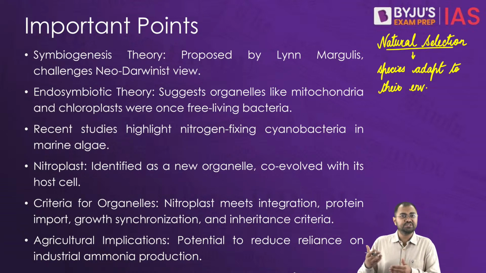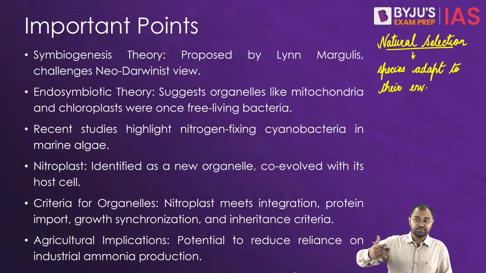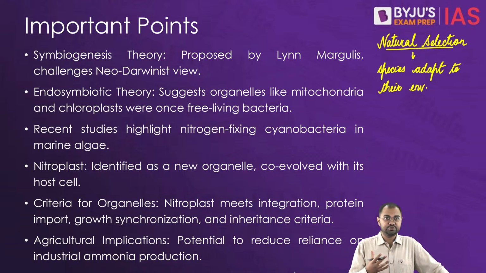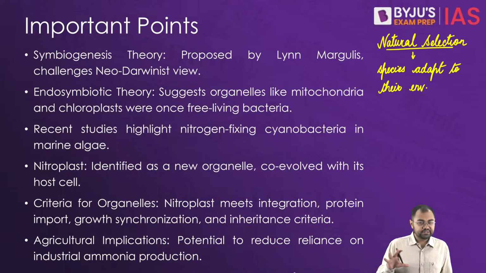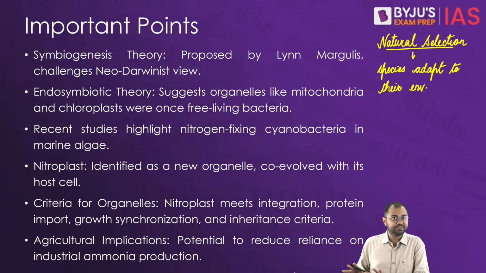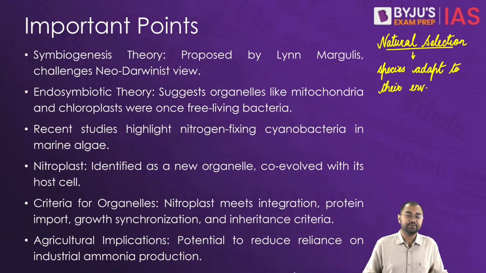So in many of the species we have seen, and you have read about a lot of species, over hundreds of years, thousands of years, these kinds of evolutions keep on happening. So there are evolutions so that we can adapt, correct? That is called the theory of natural selection, given by Charles Darwin.